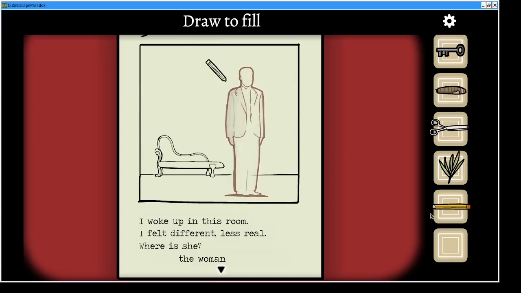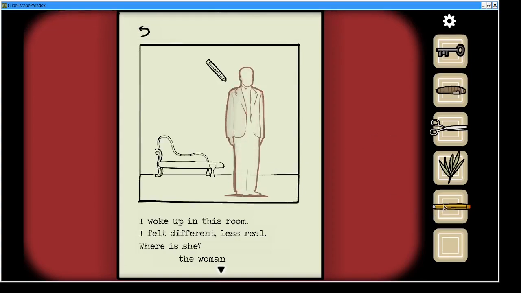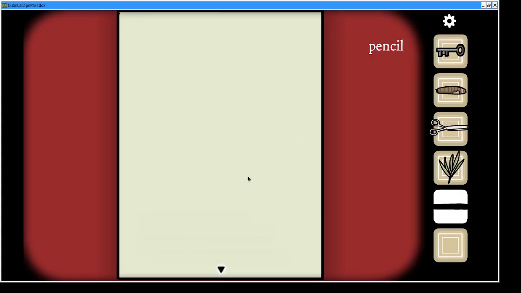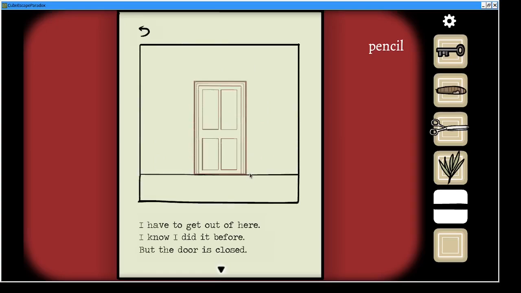And now this is quite interesting. It's fortunate we have a pencil because it said draw to fill. So if we fill in the character here sufficiently, you don't need to fill the whole thing in, but you do need to stay in the lines. Did I exit the lines too much? No. Alright, so we get enough filled in there.